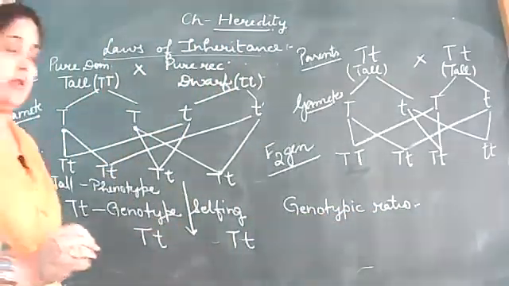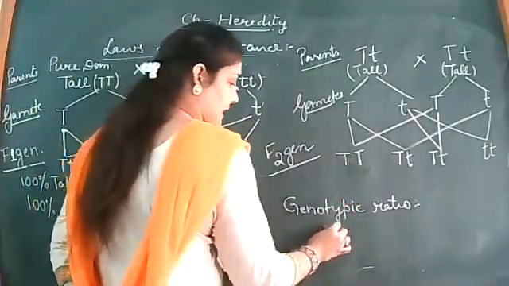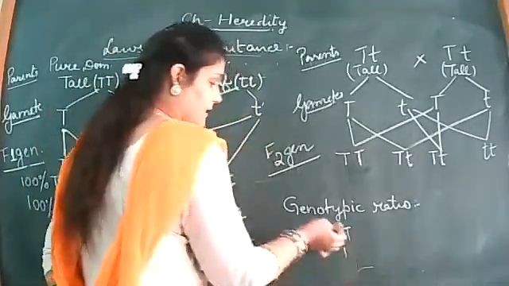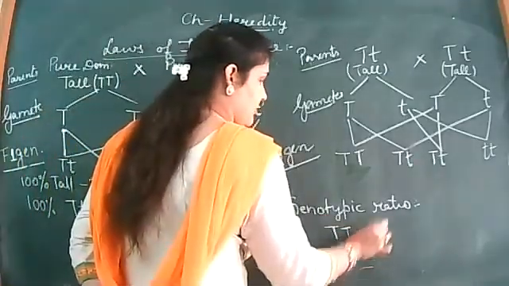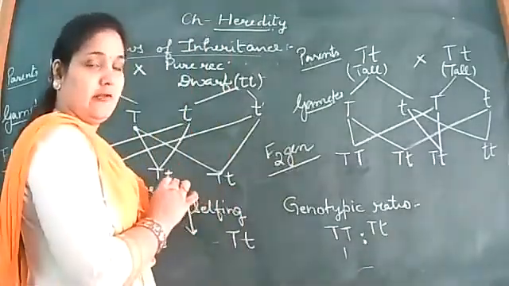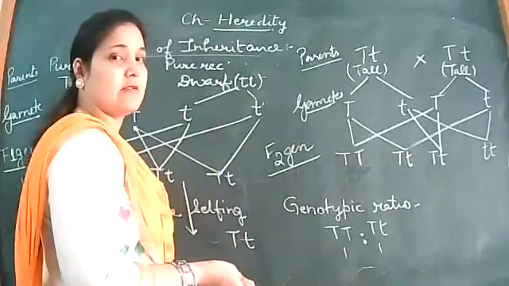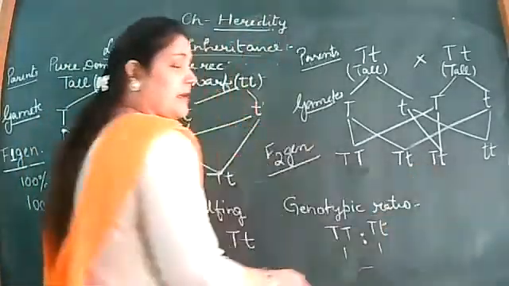Genotypic ratio. Ratio is obtained how? Start writing from the left side, capital T. Initialize it at 1. Then another one, that which is different, write it at the next, and then provide 1. Because it's the first organism with the capital T small t. Again, the third organism is capital T small t.